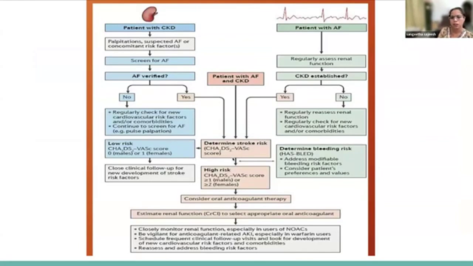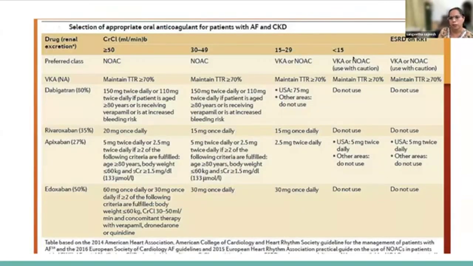the stroke risk, that is the CHA2DS2-VASc score. And if it is a low risk patient, we can follow. If it is high risk, a score of more than or equal to 1 in males, more than or equal to 2 in females, you have to assess the bleeding risk and consider oral anticoagulant therapy, and estimate the renal function. And as I said, for the less than 15 group, that is ESRD, on dialysis or non-dialysis stage 5 CKD, we have either warfarin or a newer oral anticoagulant agent, that is apixaban.